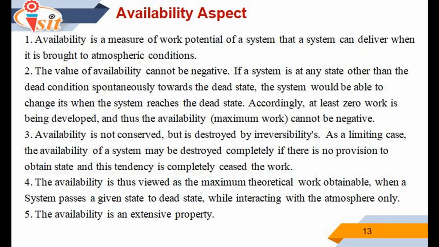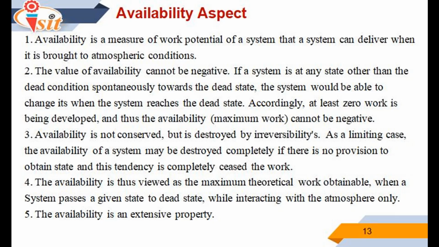The availability aspects. The availability is a measure of the work potential of a system, that the system can deliver when it is brought to atmospheric conditions. The second point is that the value of availability cannot be negative if the system is at any state other than the dead state. The system would be able to change its conditions spontaneously towards the dead state, and this tendency is completely exhausted when the system reaches the dead state. At that point zero work is being developed, and thus available maximum work cannot be negative.